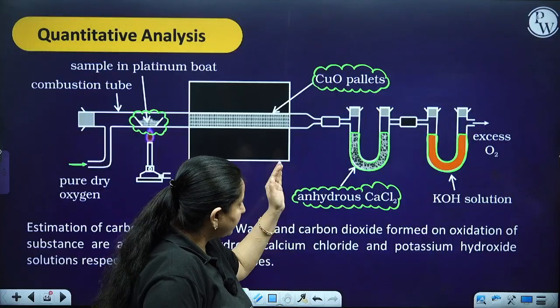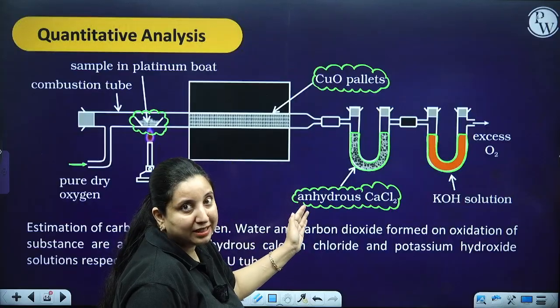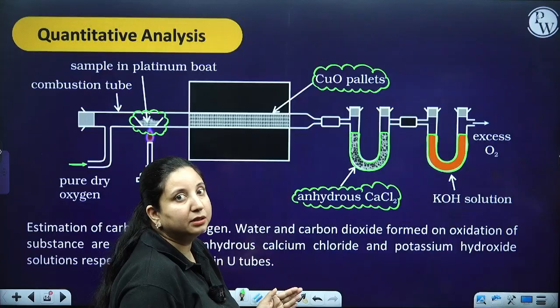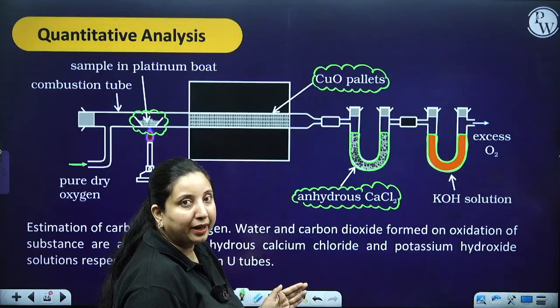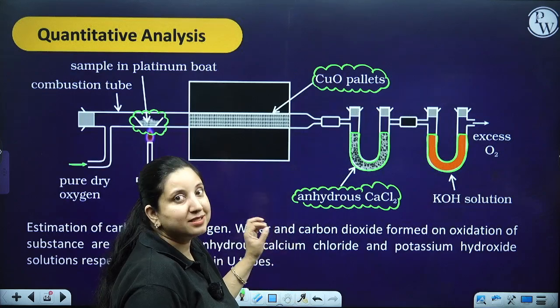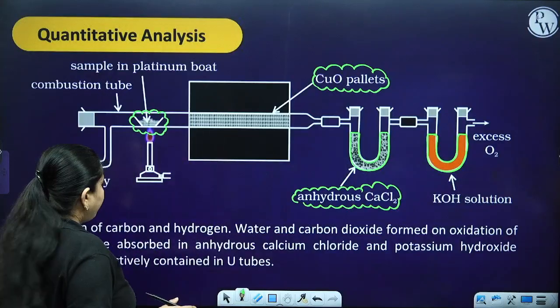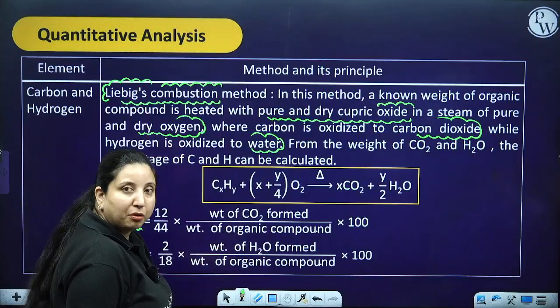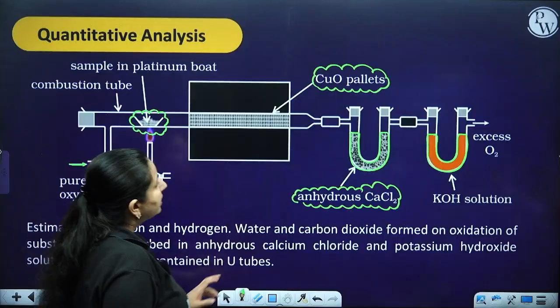Now, you are having one weight, which is the initial weight, and you are having another weight, which you get afterwards. So from there you can get the amount of water formed, which our formula was saying over here, the amount of the water formed, okay.